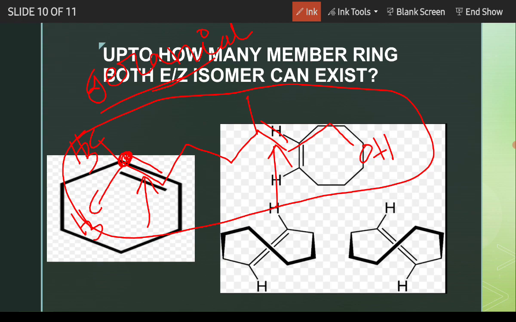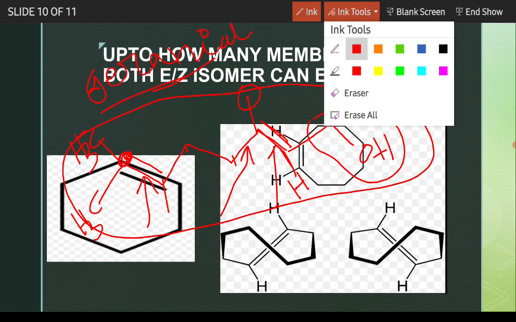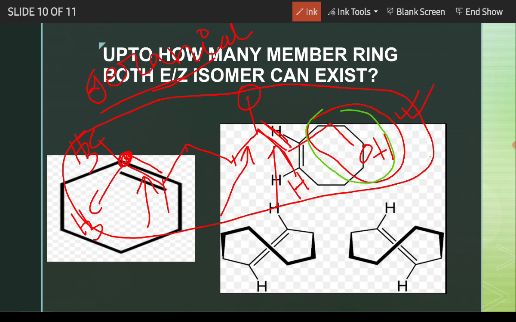For this double bond, here is methyl, here is carbon, carbon, carbon. So this part is getting higher priority. And for the right hand side also, this is CH2OH and this is hydrogen. So this part is getting higher priority. So this side is getting higher priority and this side is getting higher priority.